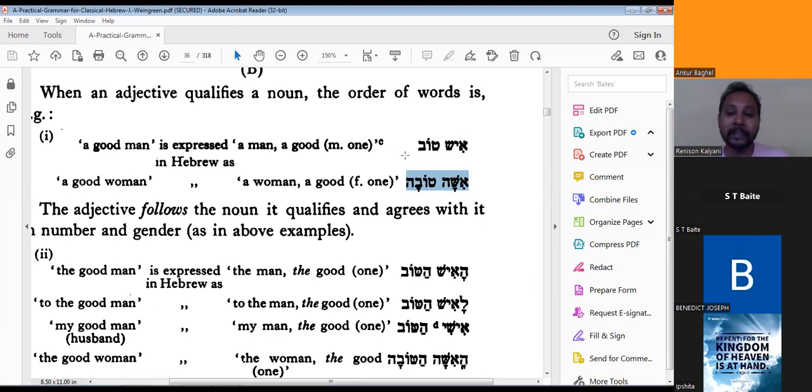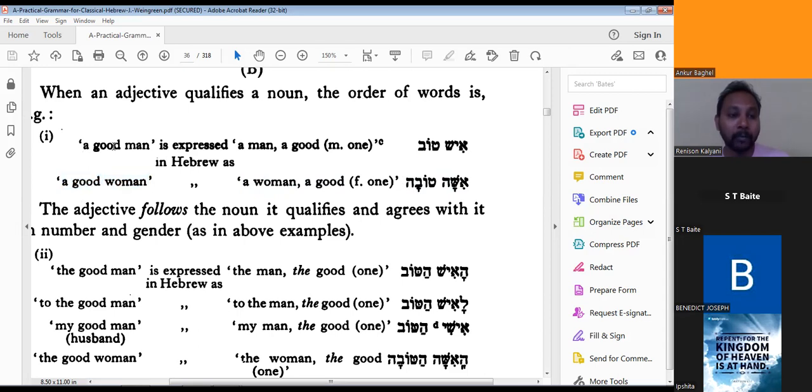Why is it like this? Can you say now? Just now I explained to you. Because of this: this is a feminine ending. So that's why the translation will go as a woman, a good. As an English phrase, it will come like this: a good woman.